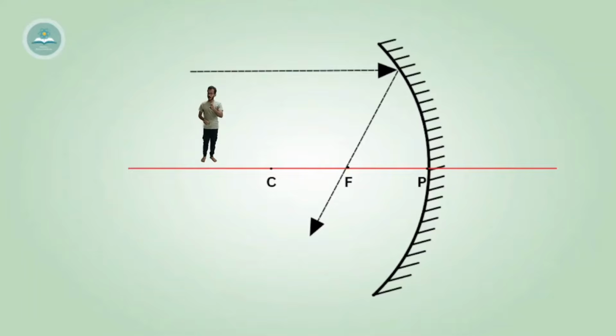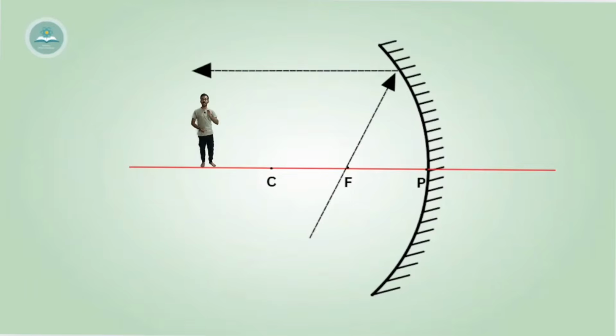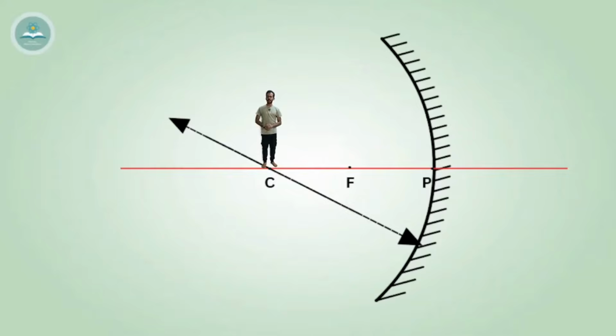The opposite also will happen. I'll show you now. Whenever a ray of light comes through the focus, it will hit the concave mirror and get reflected back parallel to the principal axis. So, if a ray of light is coming parallel to the principal axis, it will go through the focus, and if a ray of light is coming through the focus, it will go parallel to the principal axis. Easy. The next rule is very important for us, and it is connected with this center of curvature.